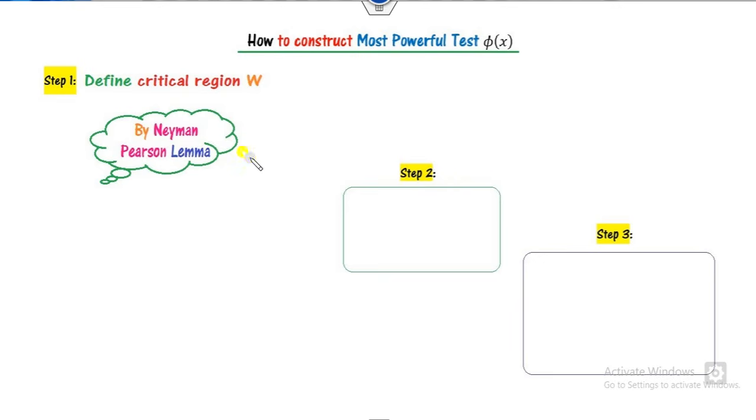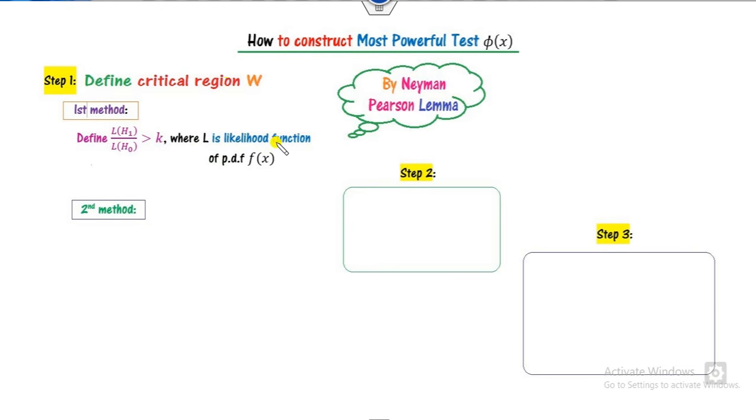How can you construct the most powerful test? We will discuss this 3-step rule. The first step is you have to define the Neyman-Pearson lemma and then construct the critical region. What is the Neyman-Pearson lemma? You have to define the likelihood function of the PDF and take the ratio of H1 versus H0. It is greater than k. And once you solve this, you can find the value of x, either greater than k or less than k. You can find the relation of x and k.